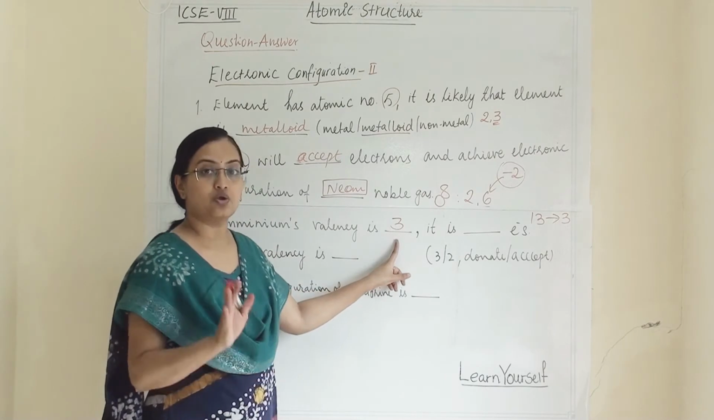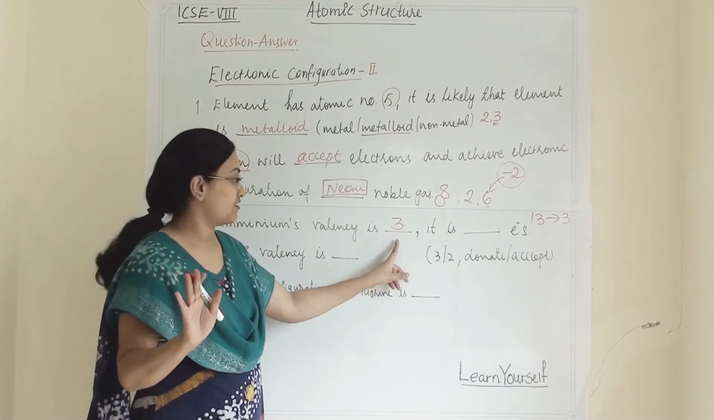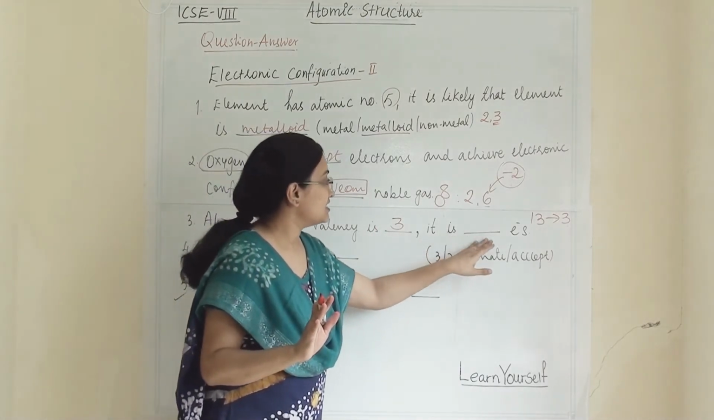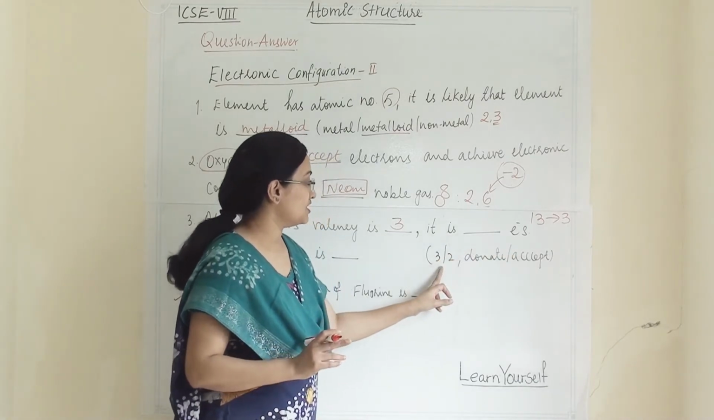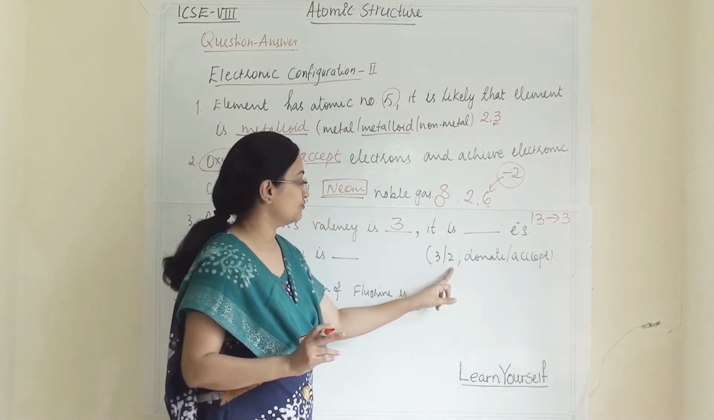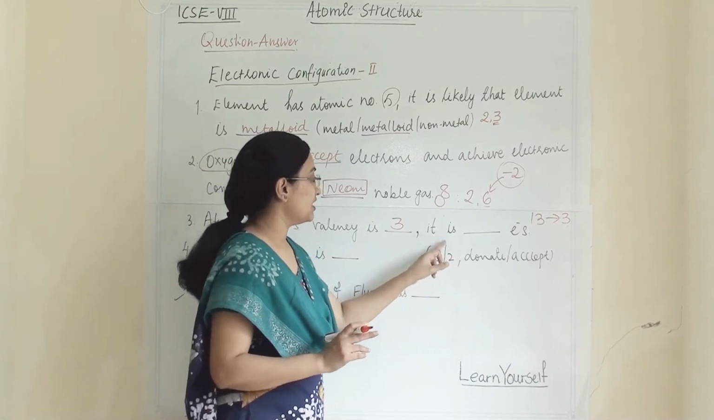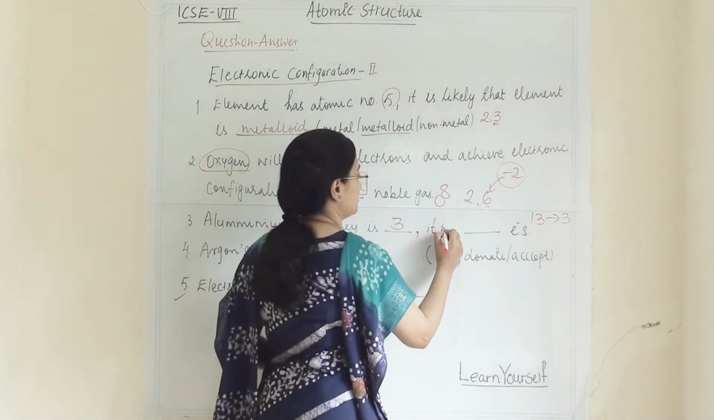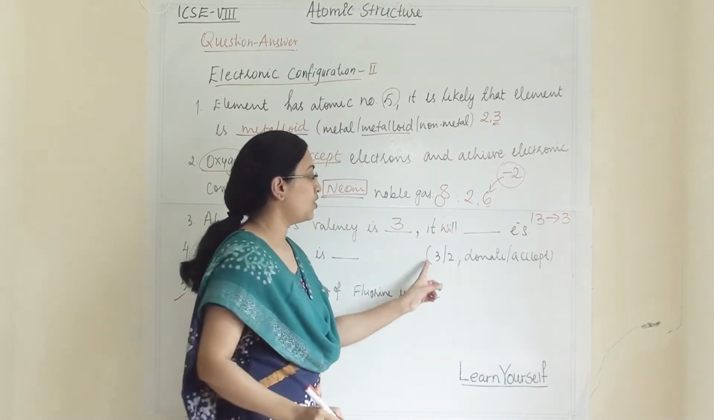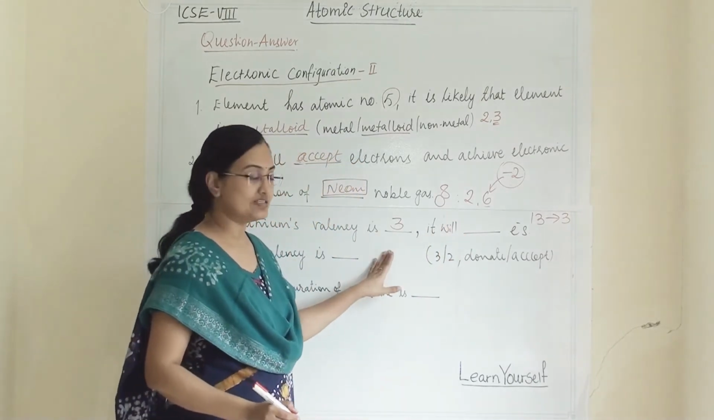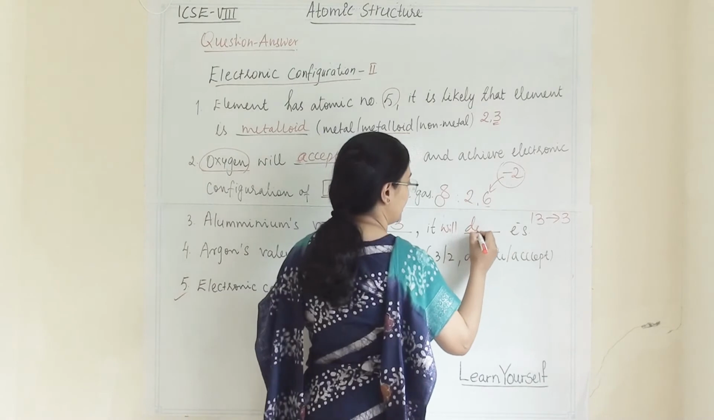Valency will always be without charge. It is dash electrons. So here 3, 2. From this we have selected 3. So what will it do for this valency? It will donate.